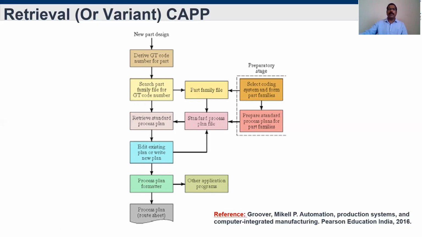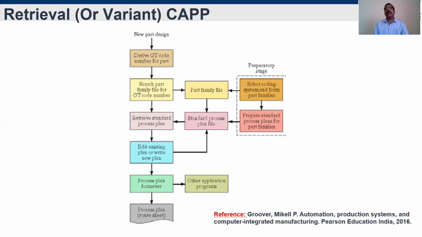So the part family file is needed here and it will be referred to. We know part families and part coding systems, like hybrid coding or monocode, we discussed in our previous classes, right? So from the part family database, for the new product, it will create the part code or GT code, then refer to the part family database. If similarities are available, like L by D ratio or total length or size of the components matching, then that part file will be identified.